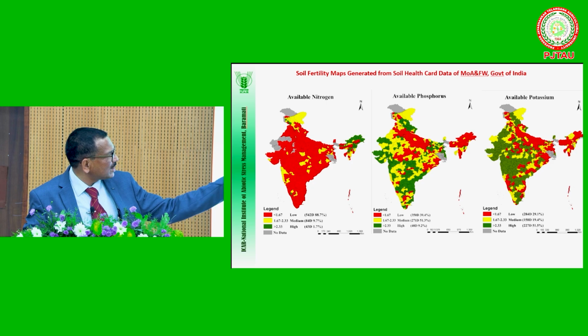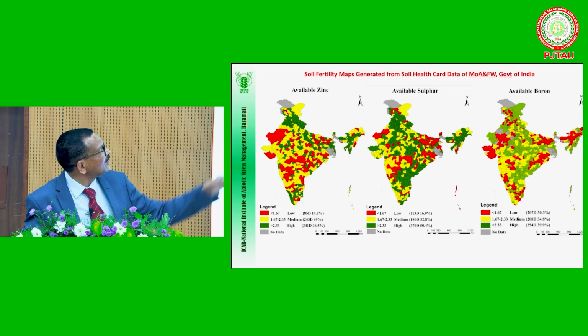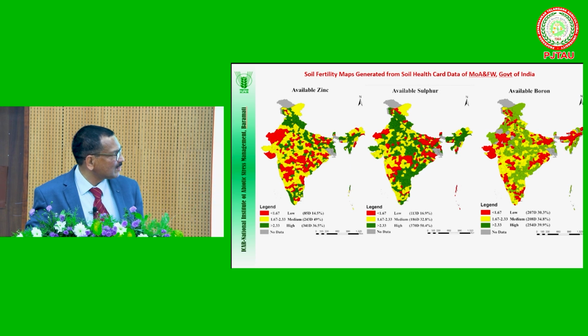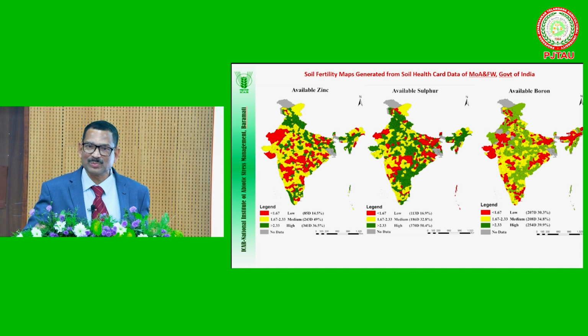Suppose available sulfur: in Shukla's map, whatever I presented, it is given that nearly 42% of soils are low in sulfur. But according to here, it is coming down to 16.9%, but medium level is 32.8%. Actually, as far as phosphorus and sulfur are concerned, there is a build-up.